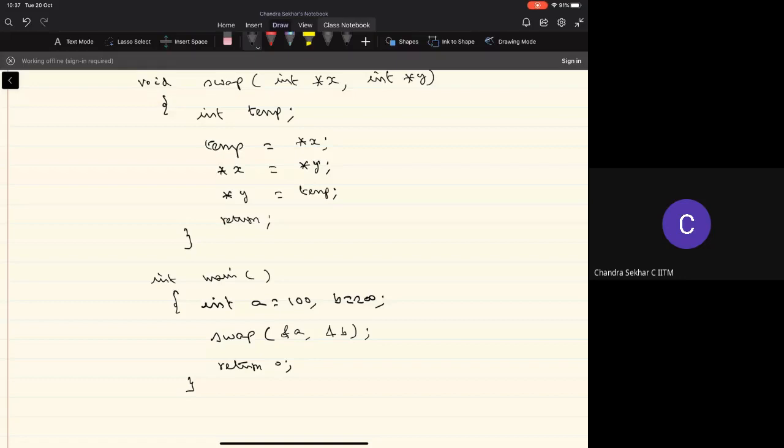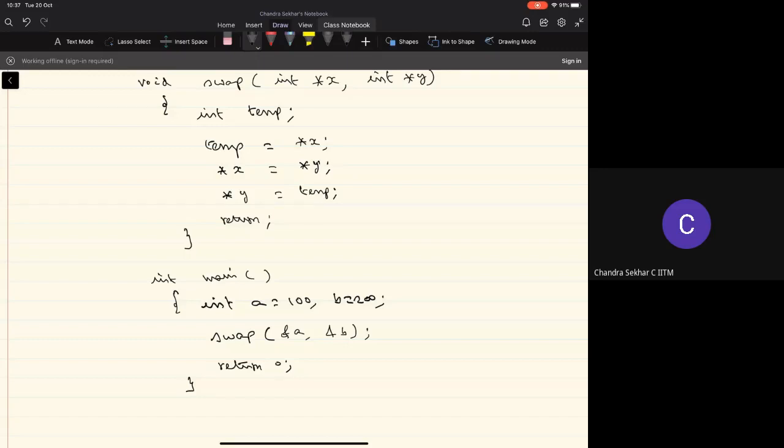So now our task here is to translate the statements that we have in the function and the function calls into machine language instructions. What do you think is involved in performing these operations?